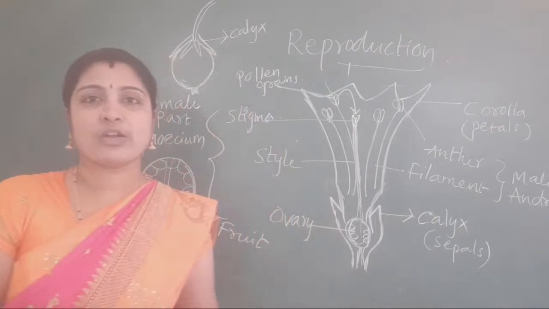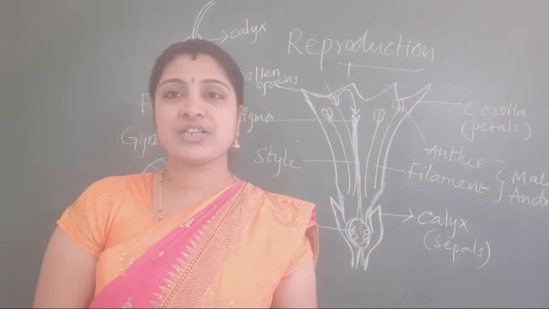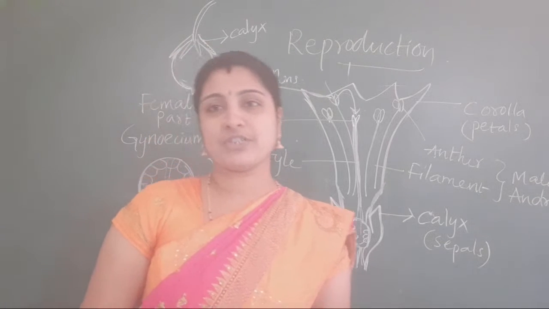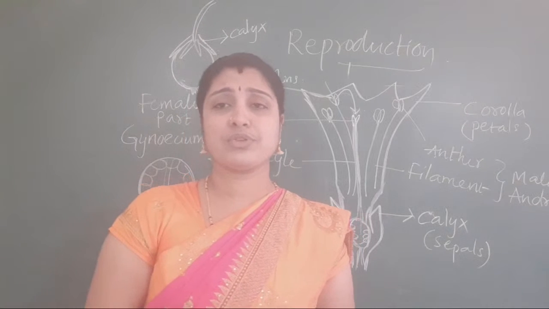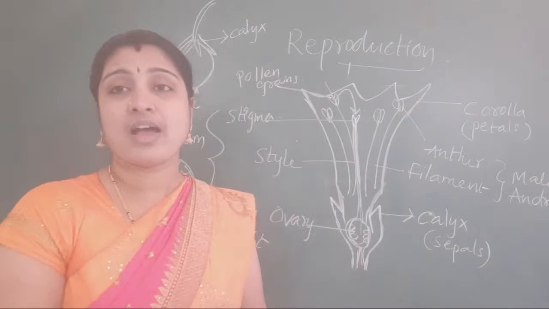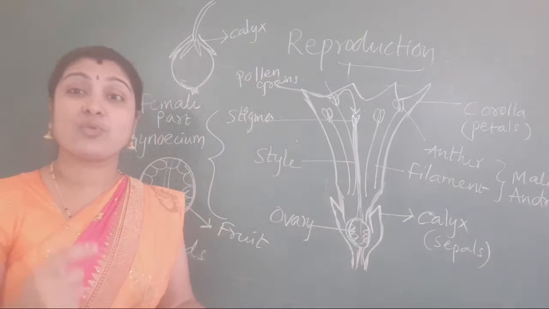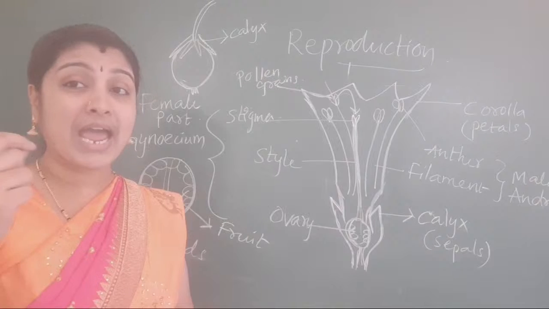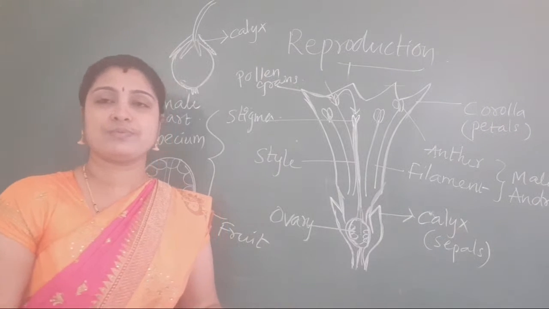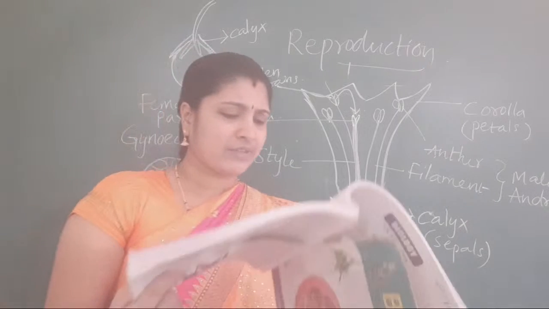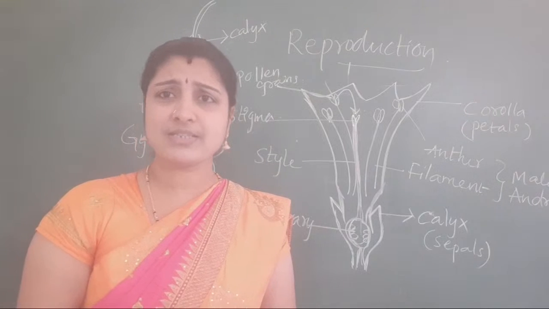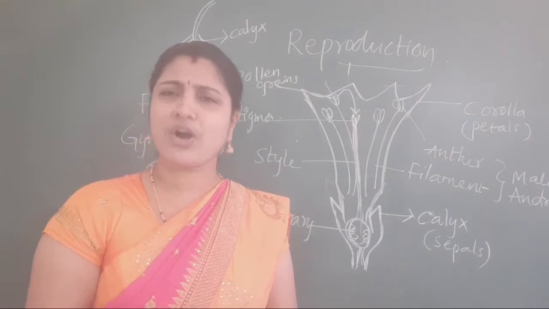Okay students, so our session has completed. In the next week I will try to show you different types of flowers. I will show the structure of androecium, how many ovaries are present, how many ovules are present, how many androecium, how many gynoecium are present. Okay, I will show you. We are going correctly with our syllabus students, so no need to worry about the syllabus. I am here to explain in a broad manner.